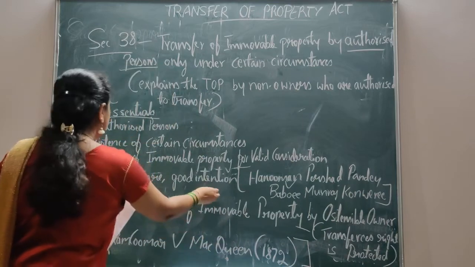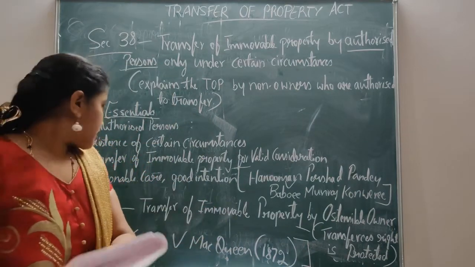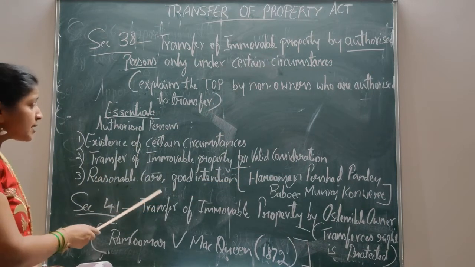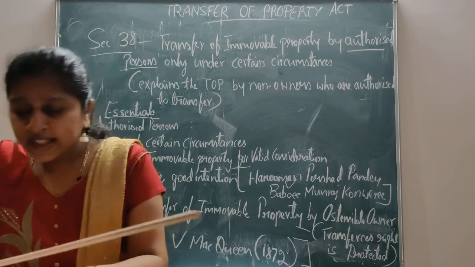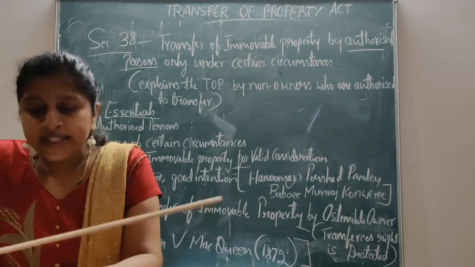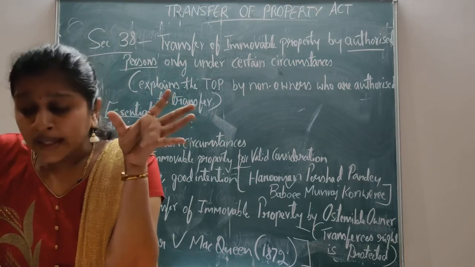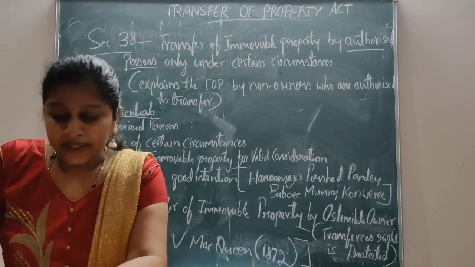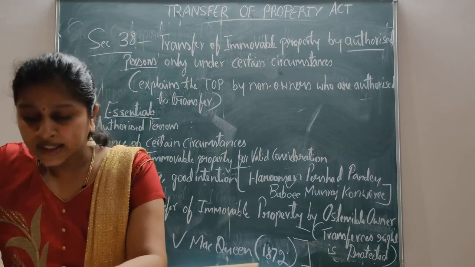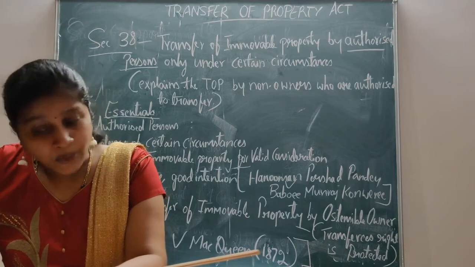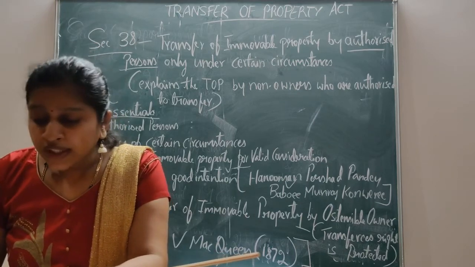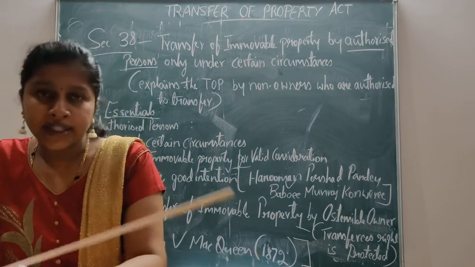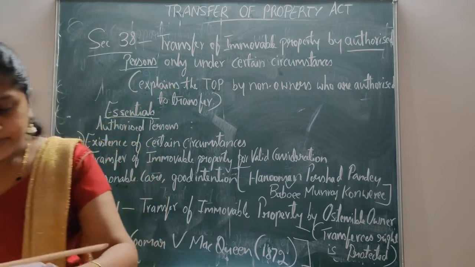See, this case comes under the third essential, that is, reasonable care, good intention. In this case, the manager of an infant's estate mortgaged the property. The court held that the lender is bound to inquire into the necessities of the loan and to satisfy himself as to the needs of the money. This has been held in this case.